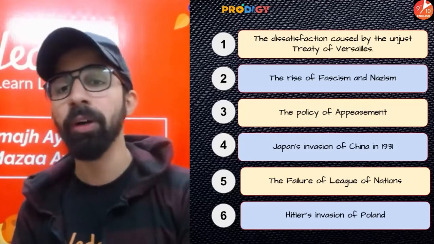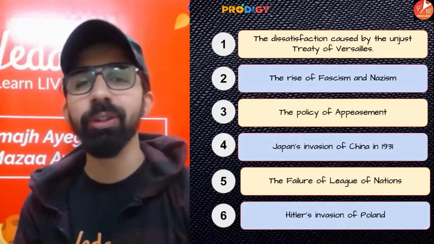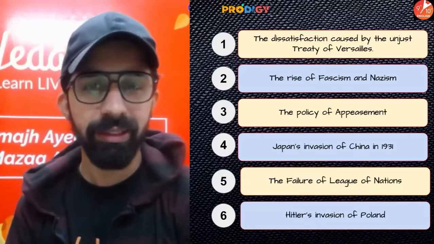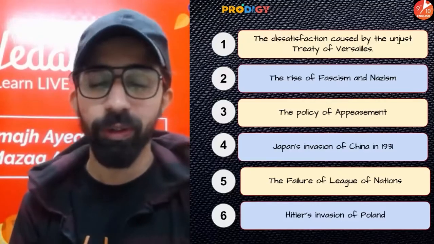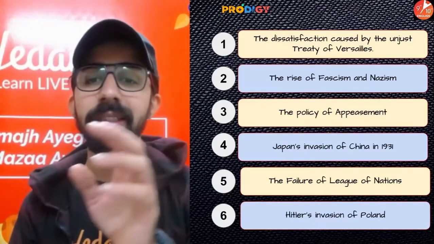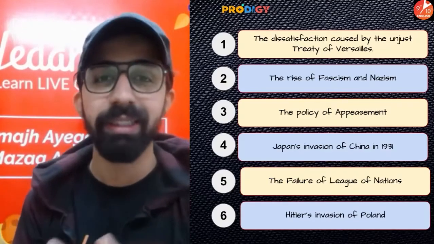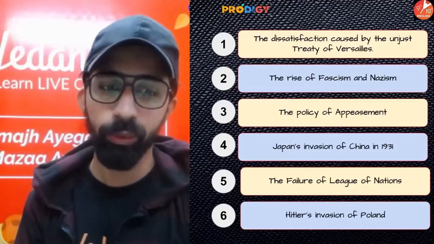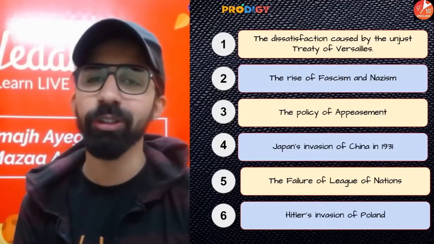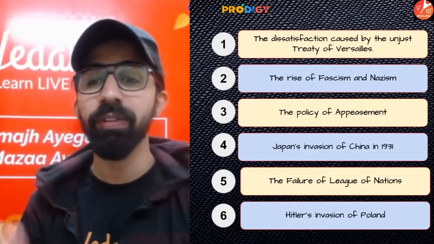All right. Now, the second cause was the rise of fascism and Nazism. Guys, in our previous videos we had already discussed what fascism and Nazism were. Fascism was an ideology from Italy and Nazism was an ideology from Germany. Both fascism and Nazism were against democracy and against liberalism. They wanted to set up dictatorship. Again, this was a cause of the Second World War. The third cause which is given on your screen is the policy of appeasement.